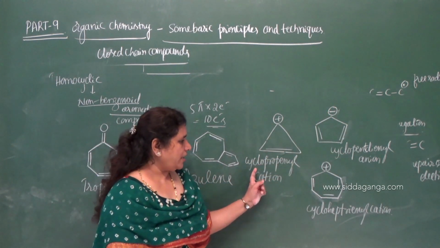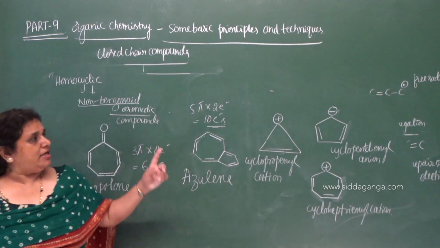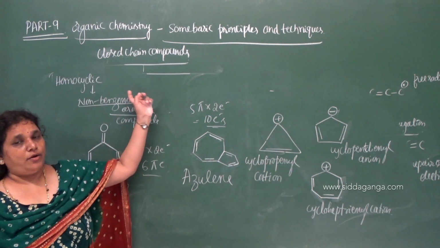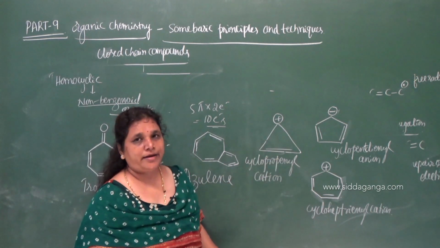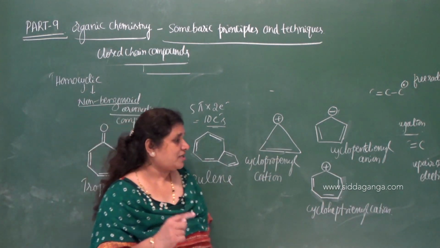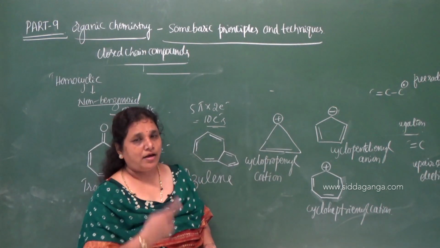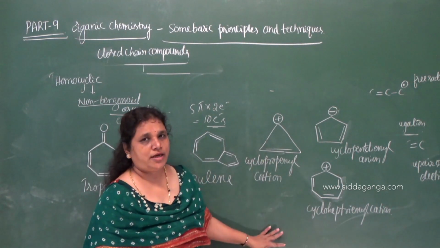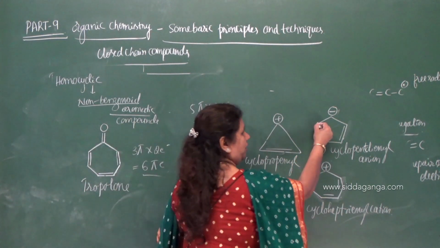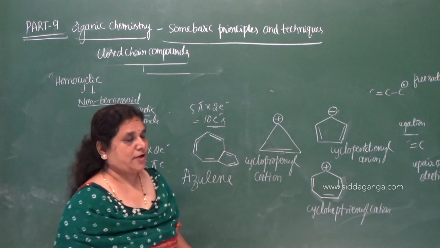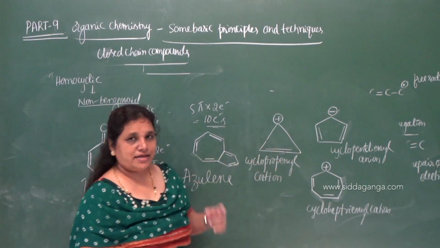Now, is the cyclopropenyl cation homocyclic non-benzenoid aromatic? Yes. These compounds do not contain a benzene ring, but we need to check whether it is aromatic or not, because all these are homocyclic, containing only carbon atoms in a ring structure. Is it cyclic?